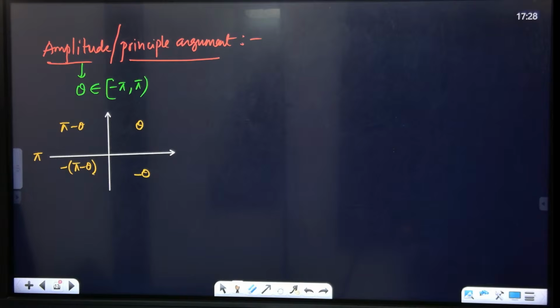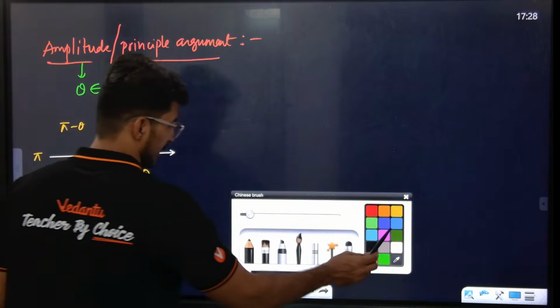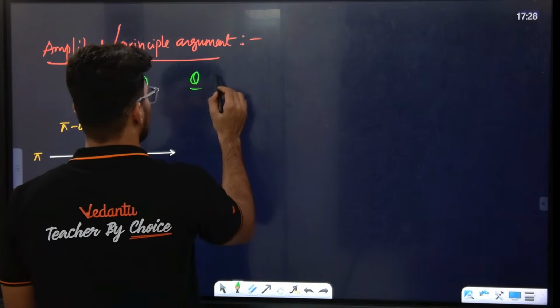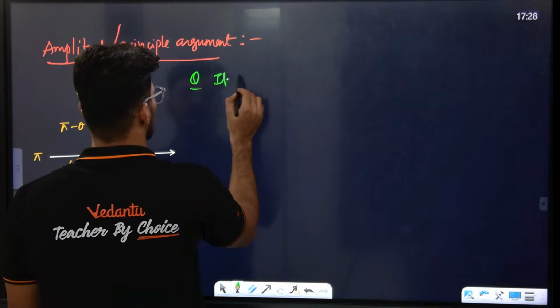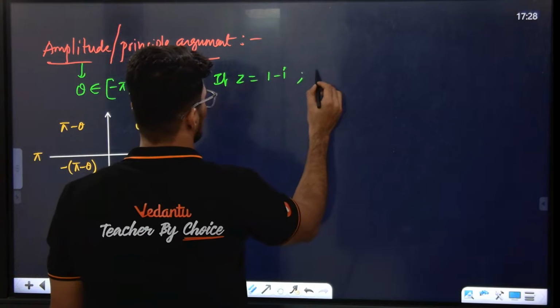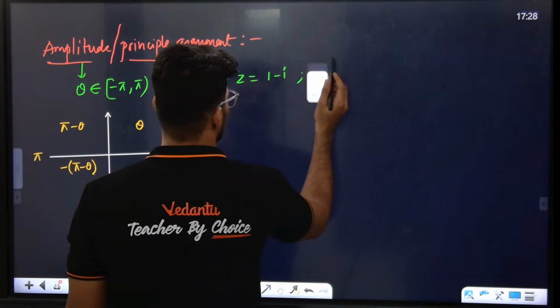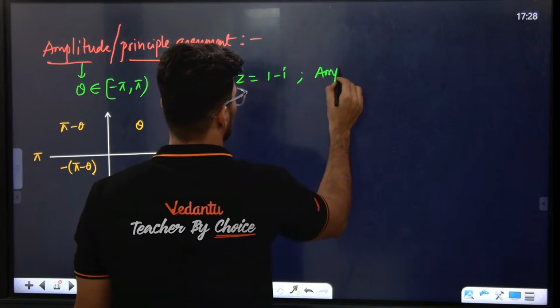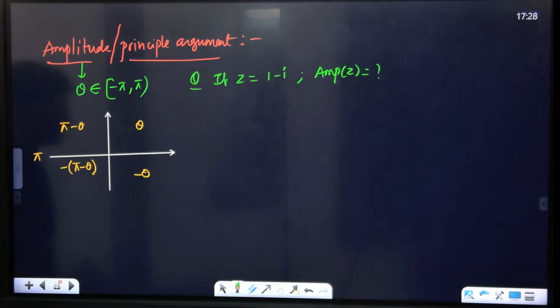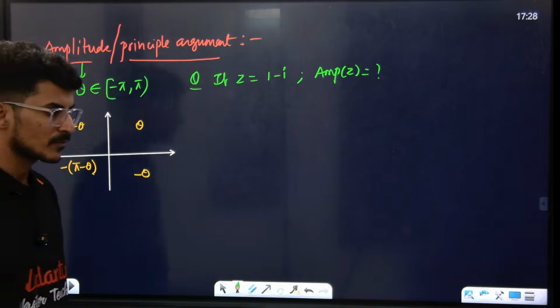Now find out the amplitude. See, I'm asking you to find out. Look at the board, everyone. Question. So we'll do one question. Find the amplitude of z, if z is equal to 1 minus iota. Then find out the amplitude. They'll ask you to find out this: amplitude of z is equal to dash. Yes or no?